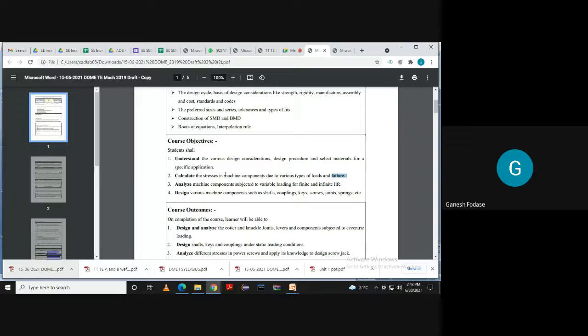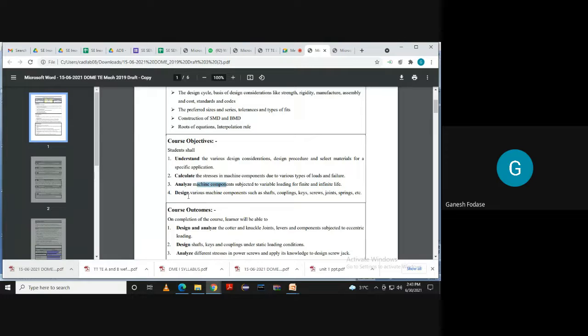So if I'm telling you what you should know from the subject, then you should be able to analyze machine components. First one, we should know stresses, design procedures, considerations, and material selection. Then we should be able to analyze machine components subjected to variable loading for a finite and infinite life. So it's very important. It depends upon which kind of loading it is, and life, that is finite and infinite life.